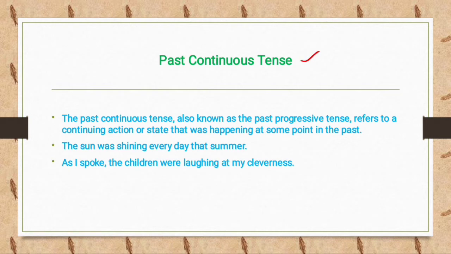Past continuous tense definition. The past continuous tense is also known as past progressive tense, and it refers to a continuing action or state that was happening at some point in the past. For example, the sun was shining every day that summer. As I spoke, the children were laughing at my cleverness. Means the children laughed at my cleverness at some point, and it just happened at some point. This action used to happen at some point.